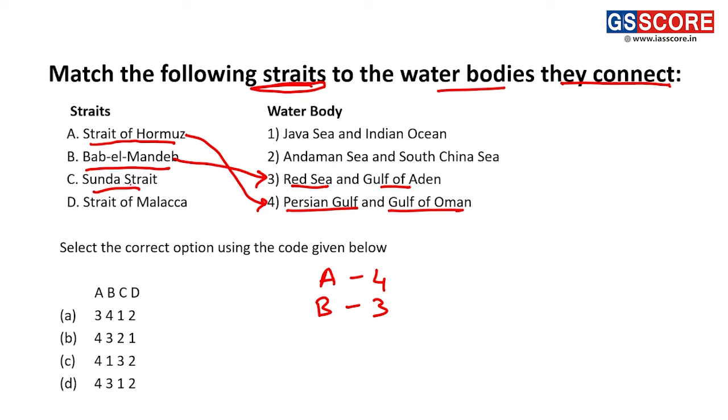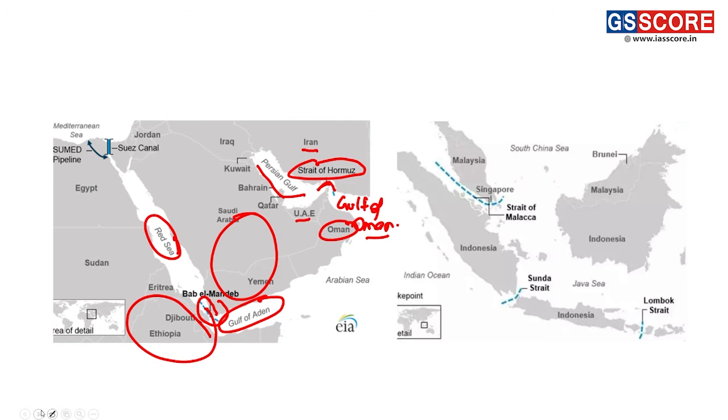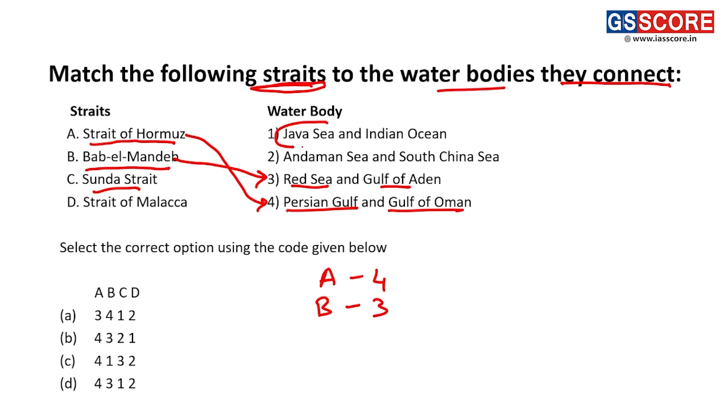Next is the Sunda Strait. Very simple, it is present in the part of the Indian Ocean, and we can see it is connecting the Java Sea with the Indian Ocean. Thus, the Sunda Strait is connected with option 1, that is, the Java Sea and Indian Ocean.